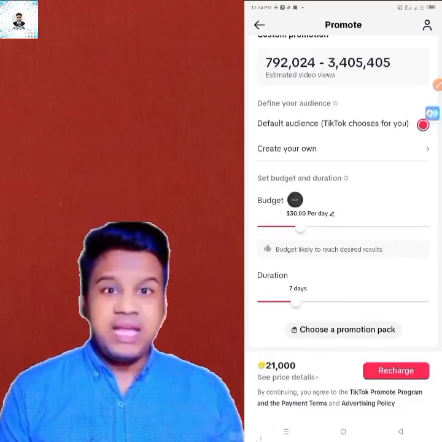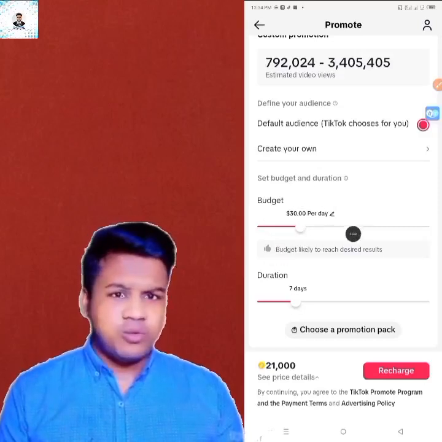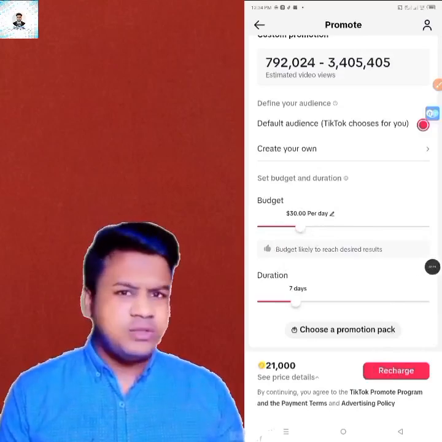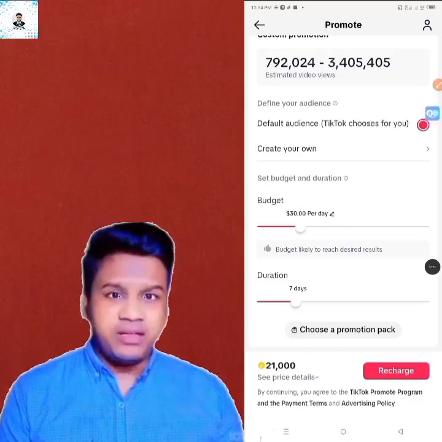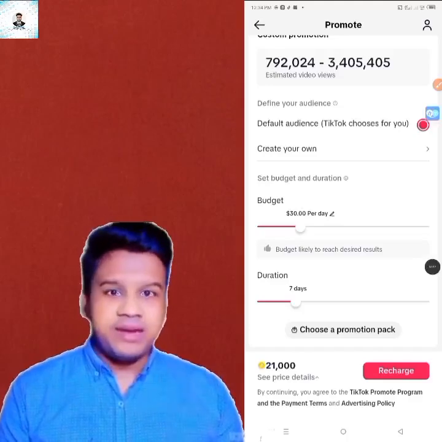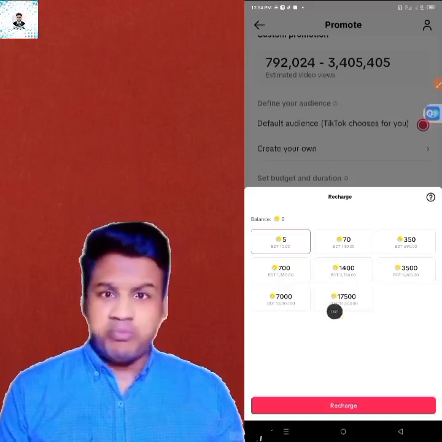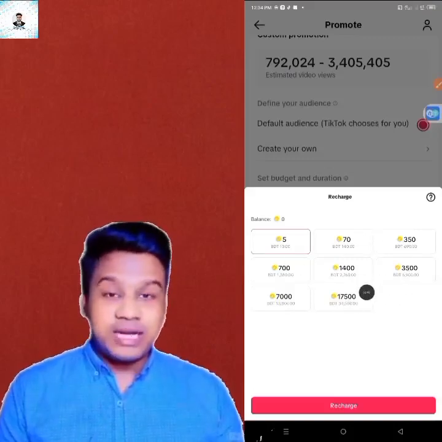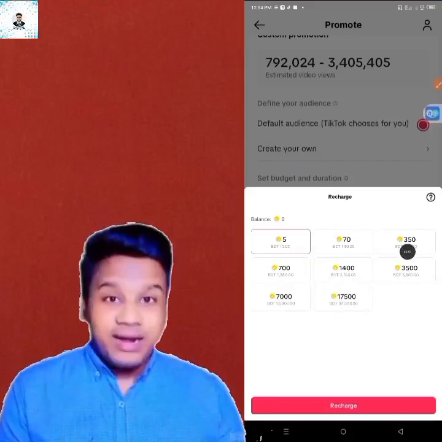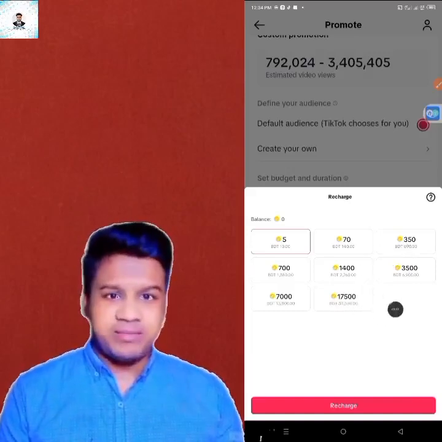Then the option that you will get is the recharge option, and the amount that you see next to the recharge, and actually the coins, there is no need to look at them too much. You have to pay the amount that you have selected. So you can see I click on the recharge. After clicking here, you will see the coins and the amount together. Here the main thing is to see your coins. You will select the amount according to your need. Then you will click on the recharge.